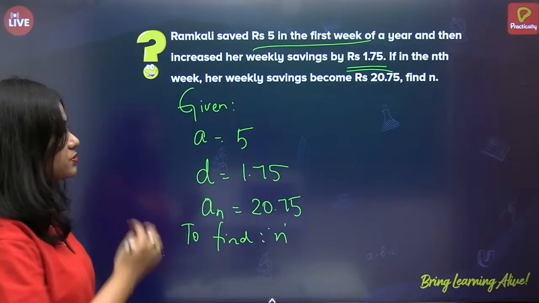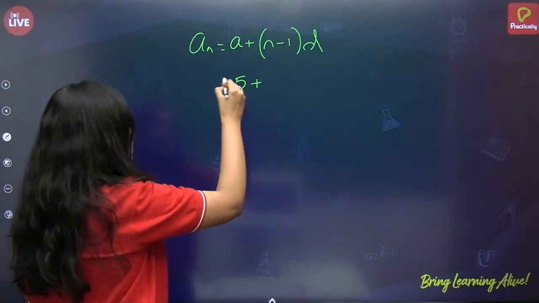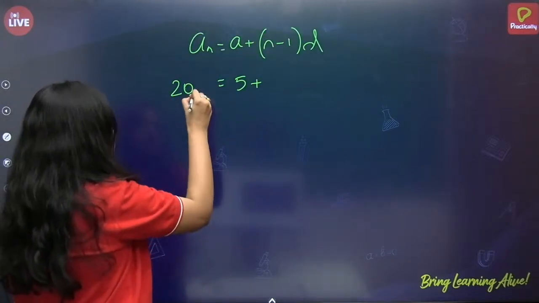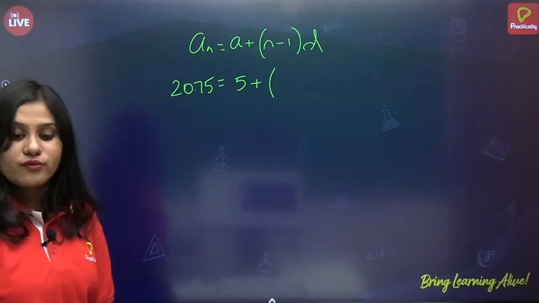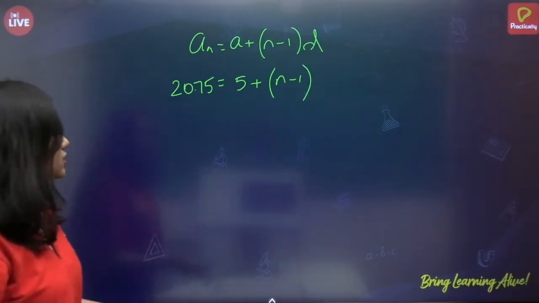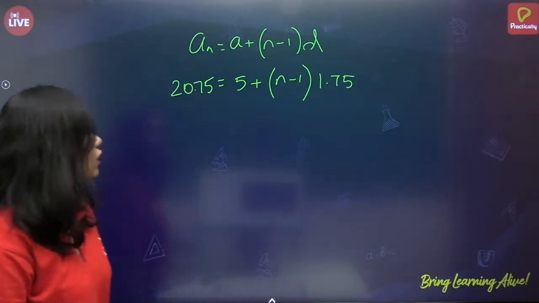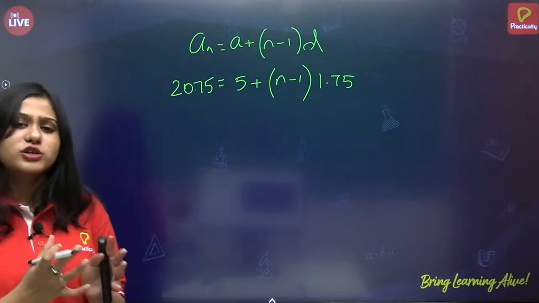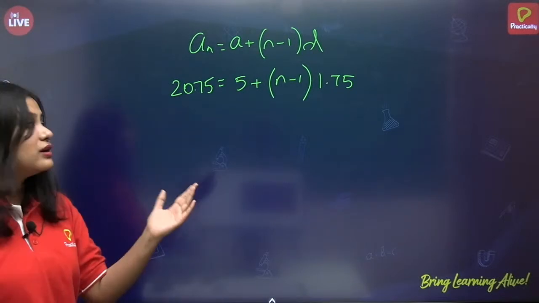Now, let us just substitute the values. a is equal to 5, and we also know an. What is an? 20.75. And what is n? We do not know. We have to find the value of n. So, n minus 1. What is the common difference? 1.75. Alright. So, I have just put the values. I did not frame an equation. I have just applied the formula and substituted the values.